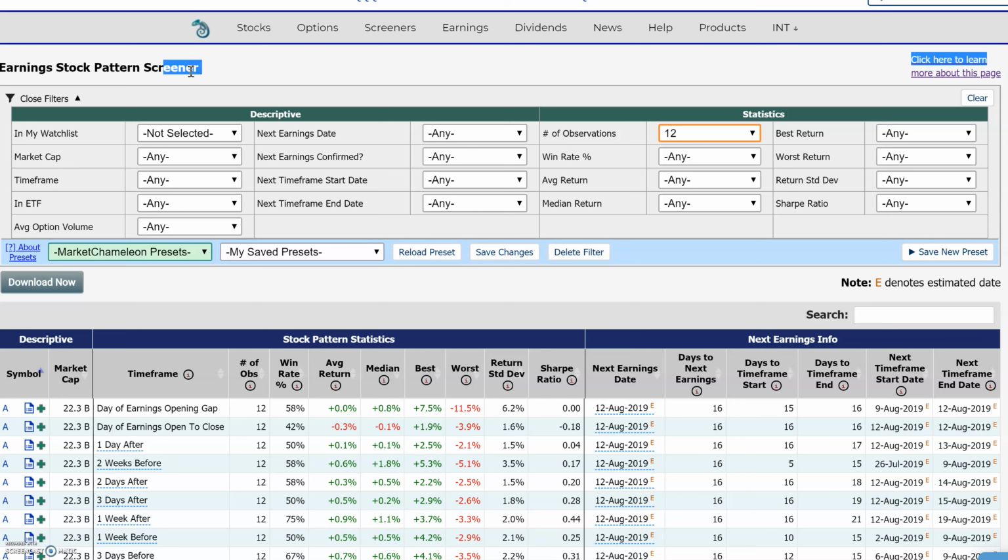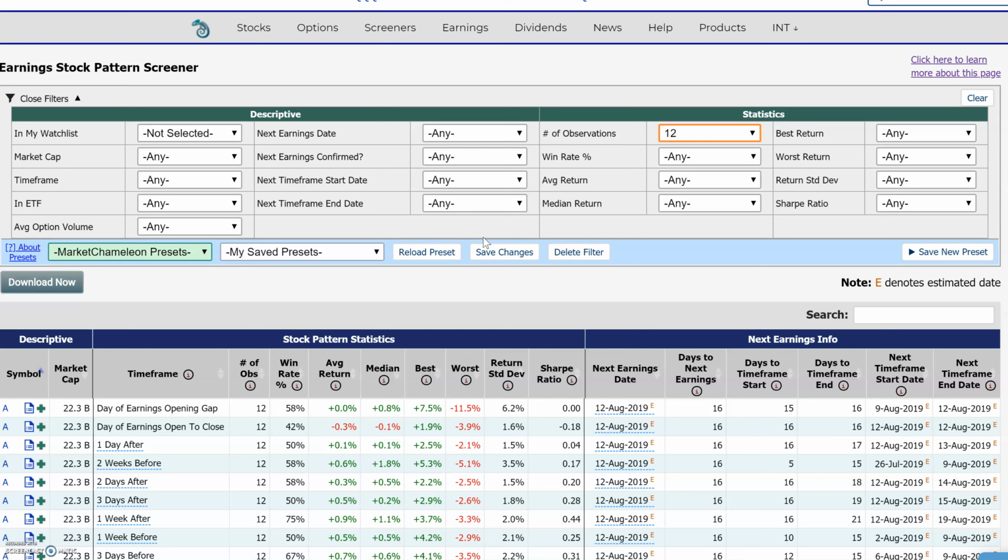I want to demonstrate quickly to you how you could use the earnings stock pattern screener. And what this screener does is it looks historically around earnings on every stock and sees how it tended to perform before, during, and after earnings.